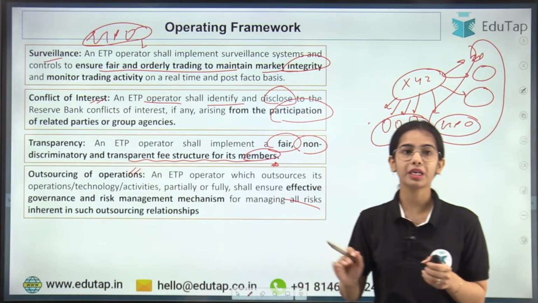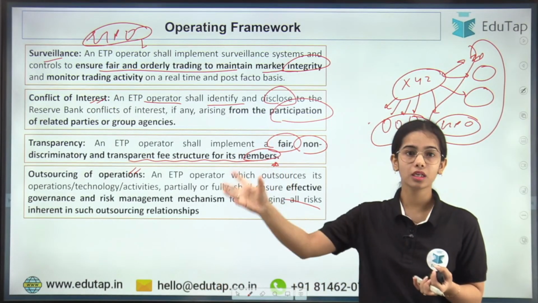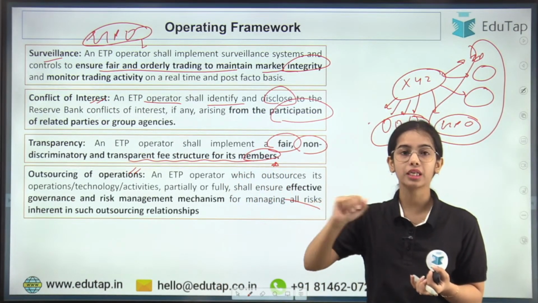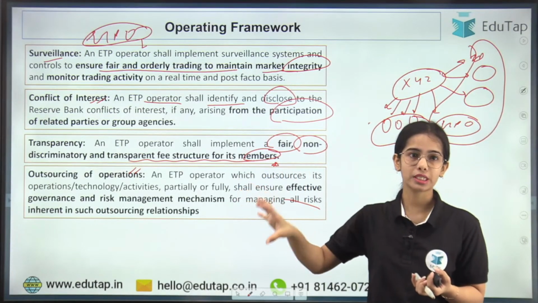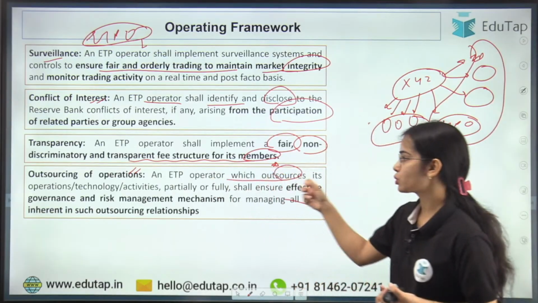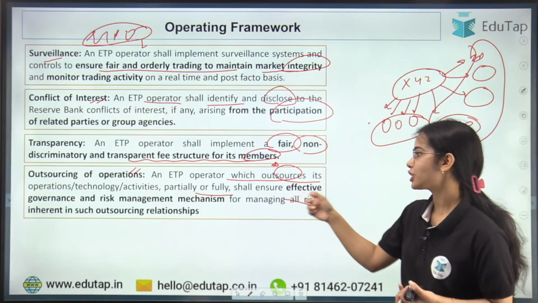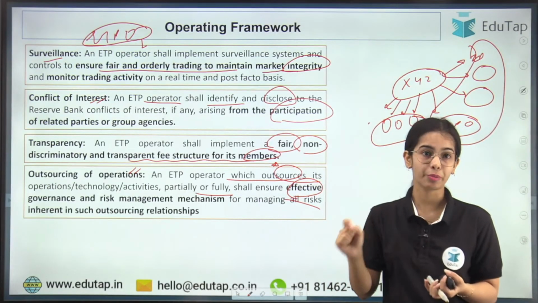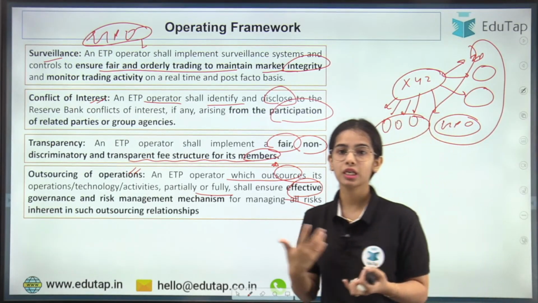Outsourcing of operations. Sometimes ETP operators outsource some of their operations, such as handling the data, handling the cyber security, or handling the information technology system. An ETP operator which outsources its operations, technology or activities, partially or fully, shall ensure effective governance and risk management mechanism for managing all the risks that can arise through this outsourcing relationship.